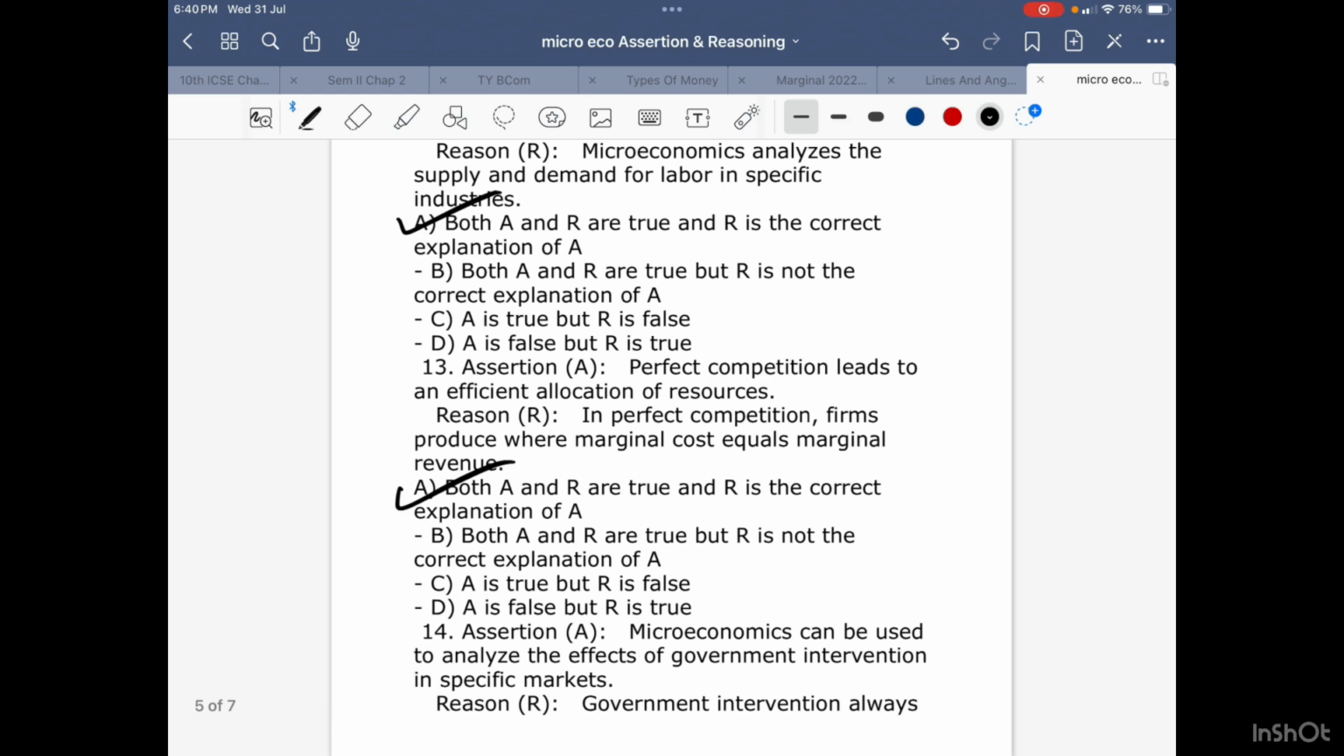Now we go with the second last question, that is the 14th. Assertion says microeconomics can be used to analyze the effects of government intervention in specific markets. Here, the most important part that you have to understand, children, is government intervention. I repeat, here the government intervention. This is very important. Government intervention in specific markets.